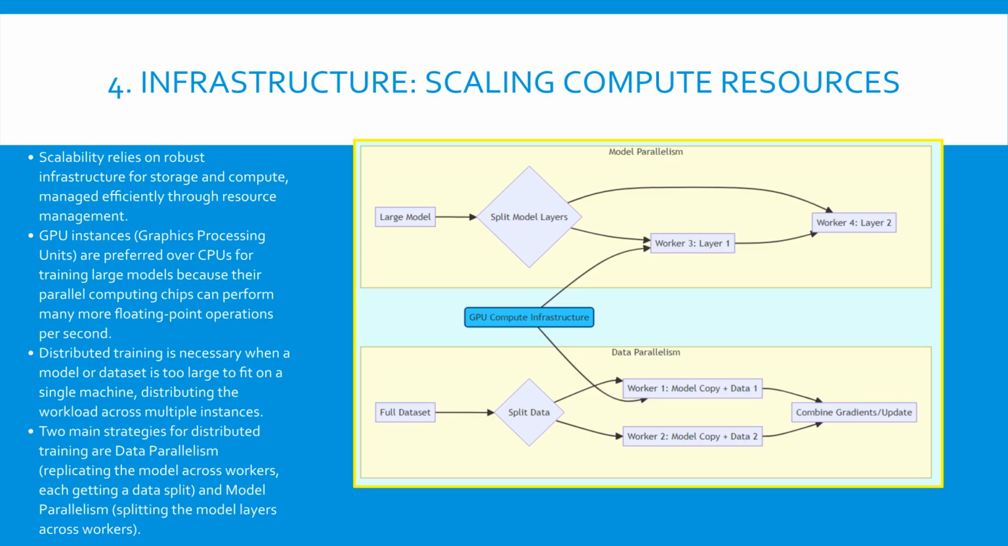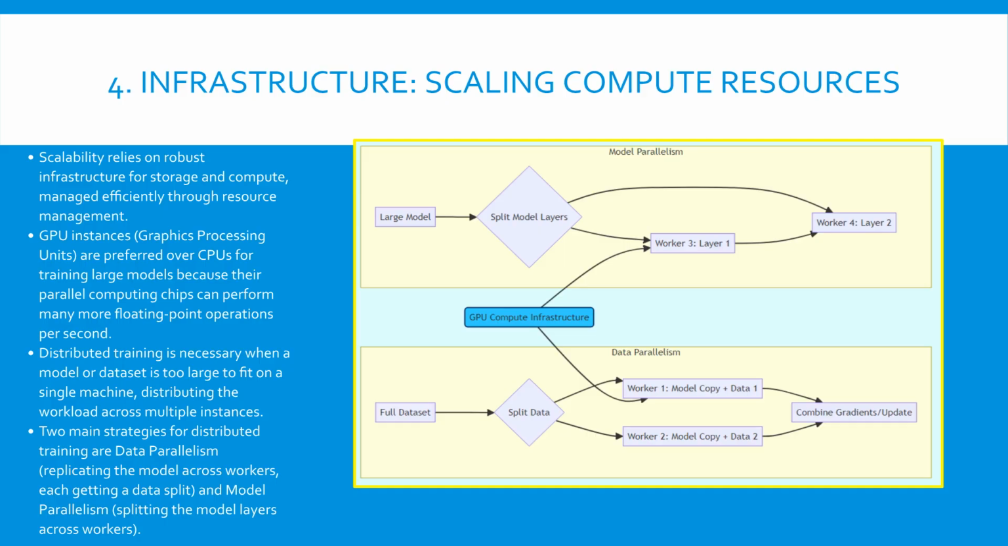In data parallelism, the full dataset is split, and a complete copy of the model runs on each worker with its subset of data. The results, or gradients, are then combined to update the central model. In contrast, model parallelism is used when the model itself is too large for one machine. The model's layers are split across multiple workers, creating a sequential flow where the output of one worker feeds into the next. Both approaches rely on powerful GPU compute infrastructure to handle the parallel floating-point operations efficiently. Leveraging these strategies is how companies train massive models rapidly, making large-scale ML feasible.